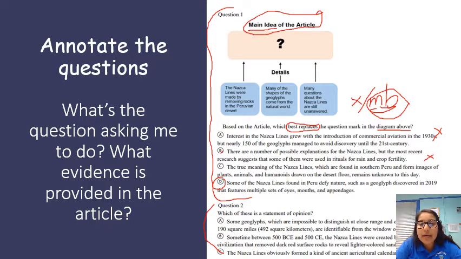What I want you to come back and do for your MBs is actually write the location of where you found the answer. So for example, if this answer was D, you may come back and write that you located the information, and you would write what paragraph number.